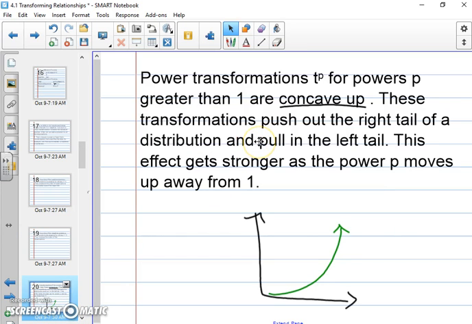Alright, so power transformations, t to the power p for powers p greater than 1, are concave up. Now, if you want to see this in an actual calculator, plug in x and then put it to some power that's greater than 1. So it says right here, greater than 1. You can start with 2, you can go 3, 4, 5. Any of those should look like this, where it's concave up.